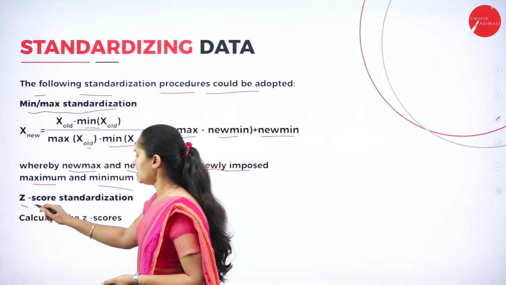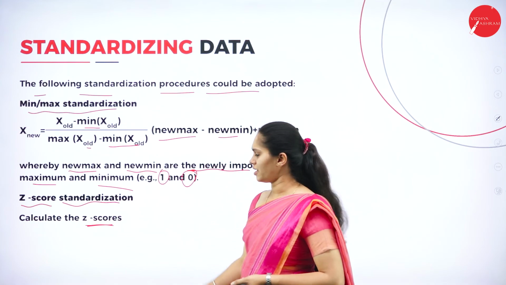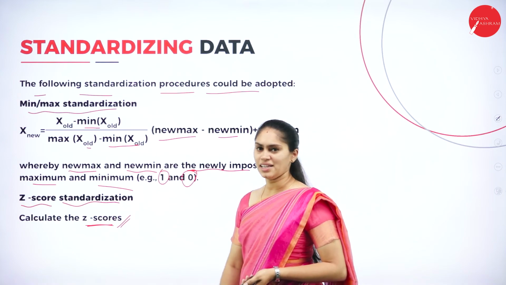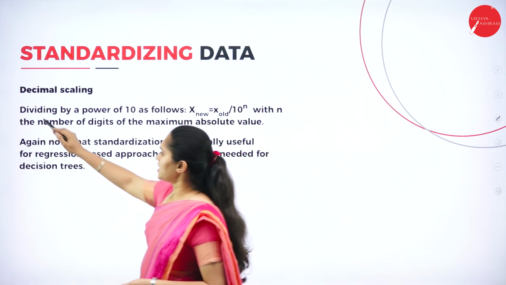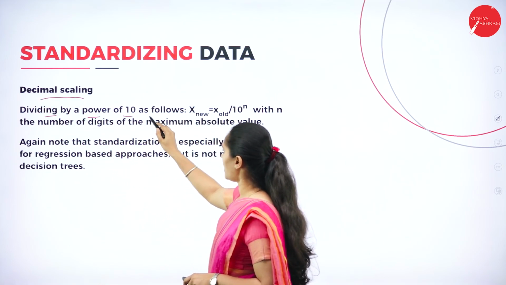Also we have Z-score standardization in order to calculate the Z-scores. We have already done Z-scores in the previous slides, and the same thing will be applied to make it standard. Next we have decimal scaling, that is dividing by a power of 10 as follows.